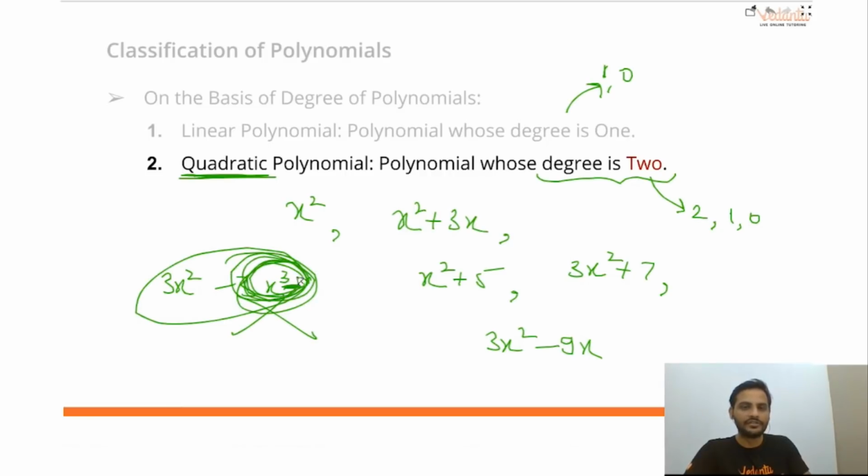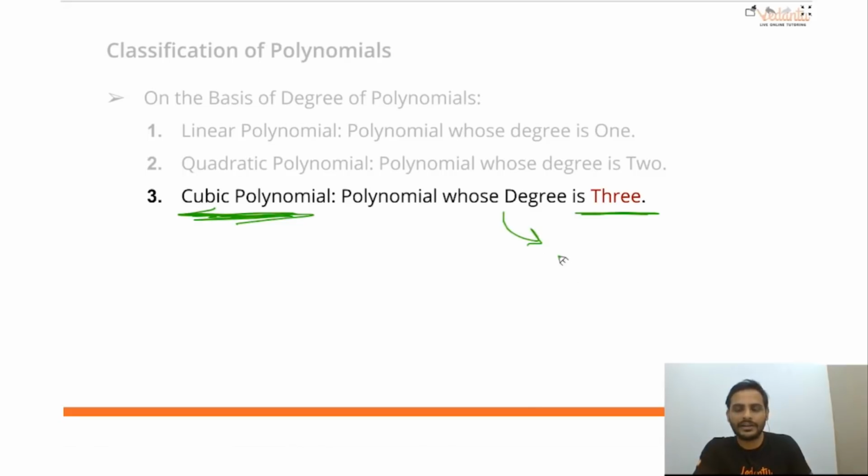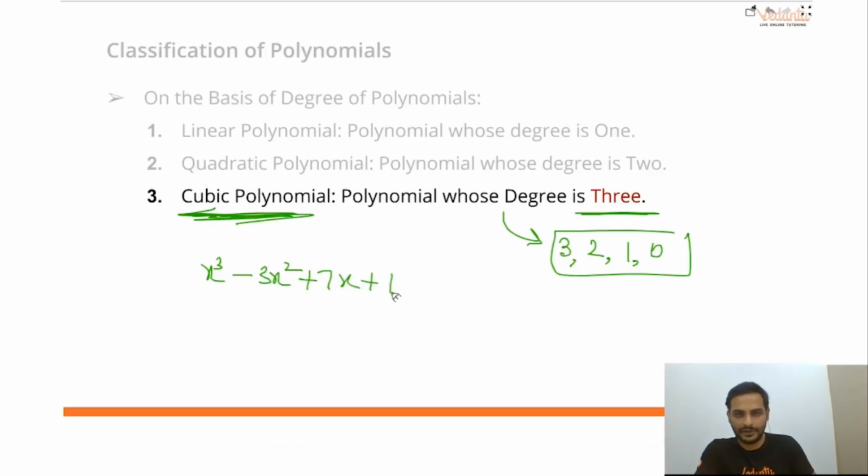Now the degree has changed to 3. So when the degree changes to 3, we call it a cubic polynomial. Correct? So a cubic polynomial is a polynomial whose degree is 3. The degree of the variables can be either 3 or 2 or 1 or 0. Correct? For example, x cube minus 3x square plus 7x plus 10